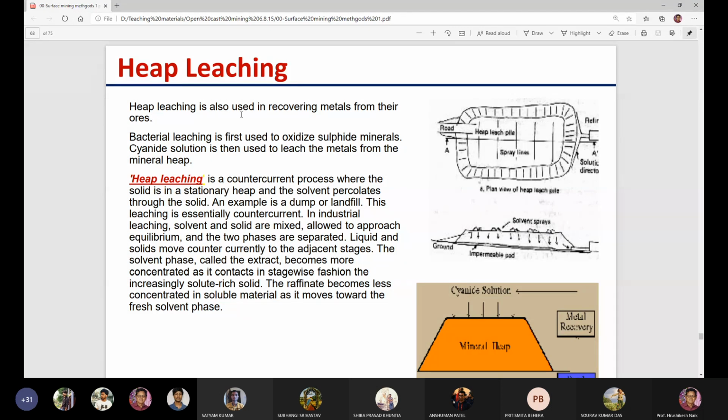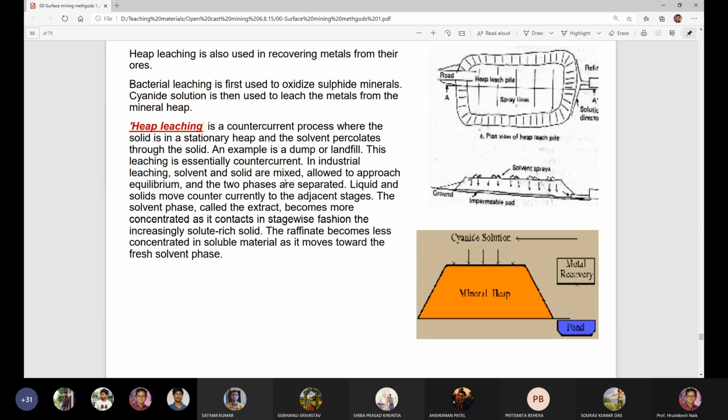So what is done? Heap leaching is also used in recovering metals from their ores. Bacterial leaching is also there, first used to oxidize sulfide minerals. Cyanide solution is then used to leach the metals from the mineral heap. Heap leaching is a countercurrent process where the solid is in a stationary heap and the solvent percolates through the solid. An example is a dump or landfill.